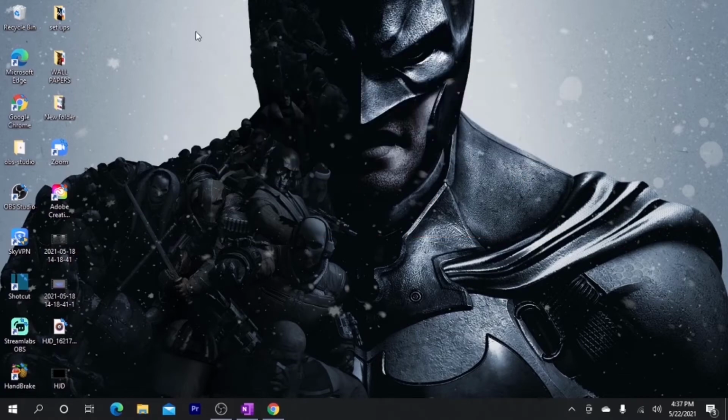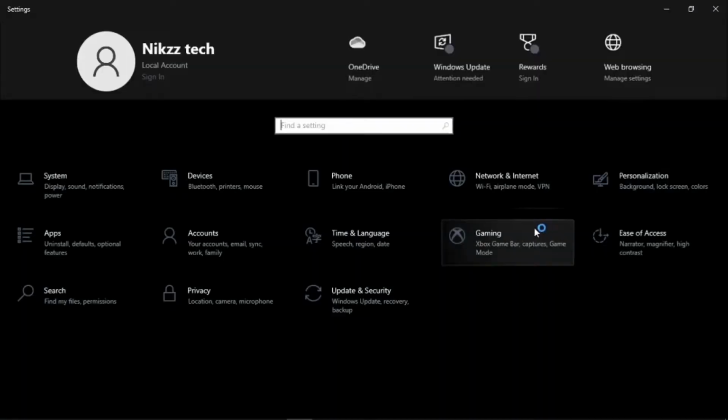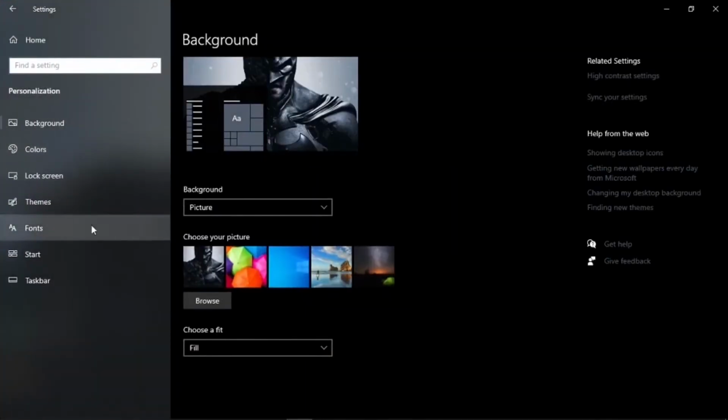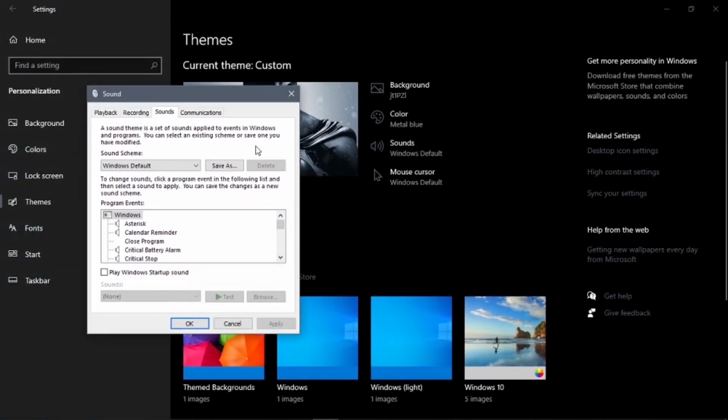Let's get right into this video. So guys, what you want to do is click the Windows logo, go to settings and personalization. From here you go to themes and you go to sounds. Here you see all the sounds that are set as default.